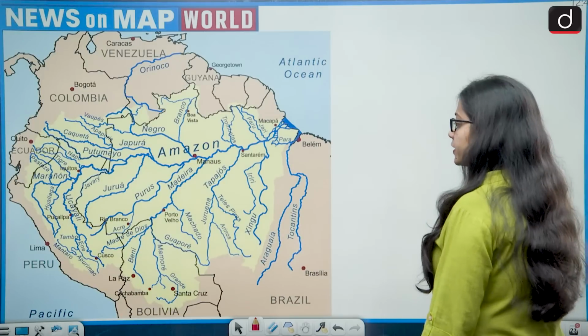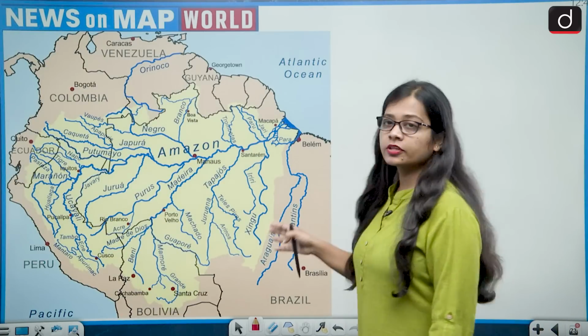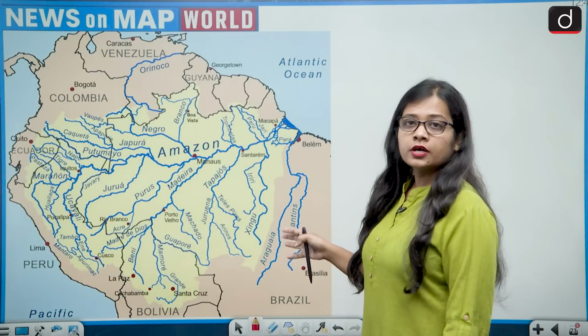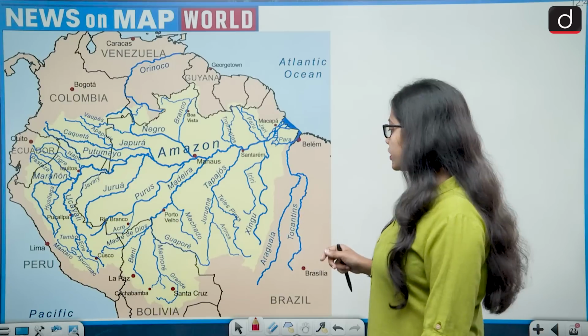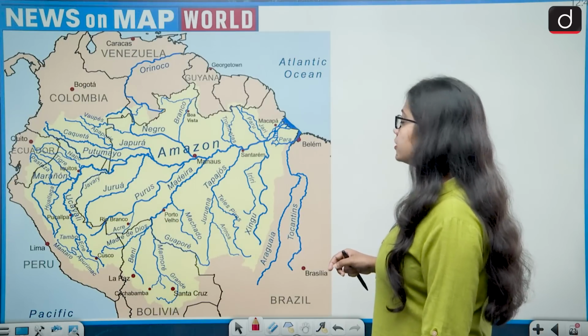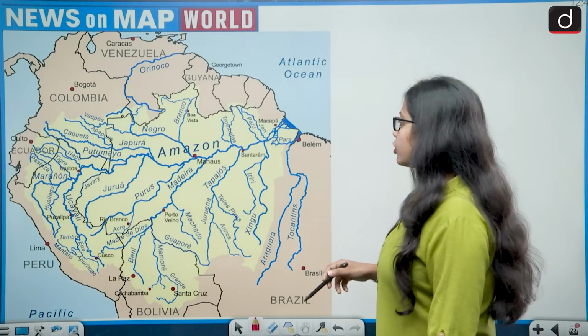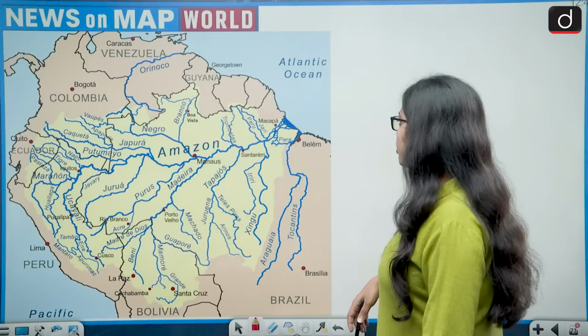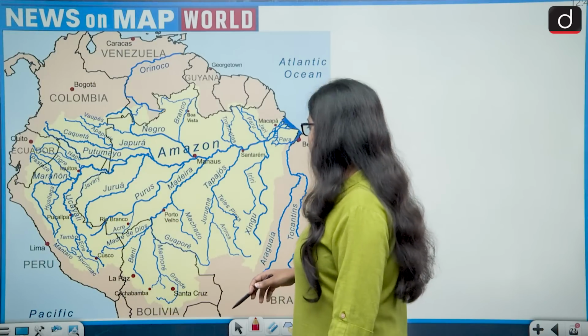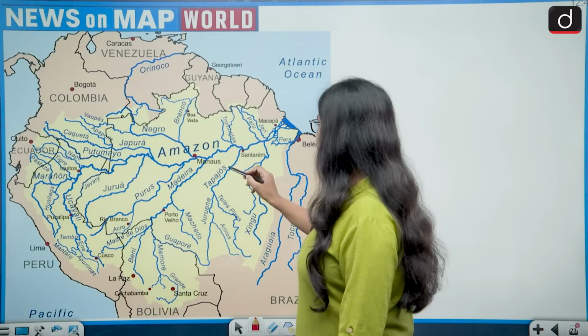About the catchment area, if we zoom out on the map of the South American continent, especially on the catchment area of the river Amazon, then this is what we get.